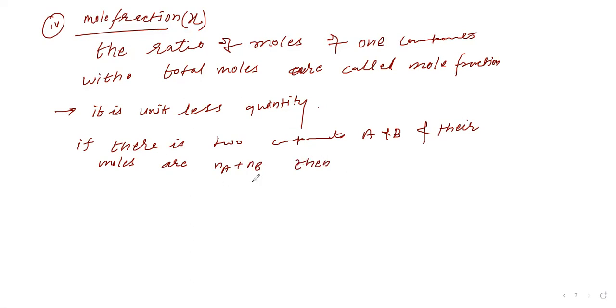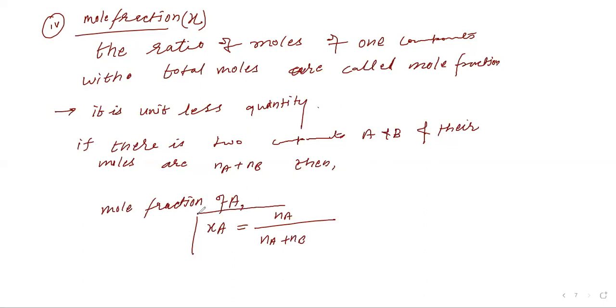Then the mole fraction of A, XA, is equal to Na, the moles of A, divided by Na plus Nb.